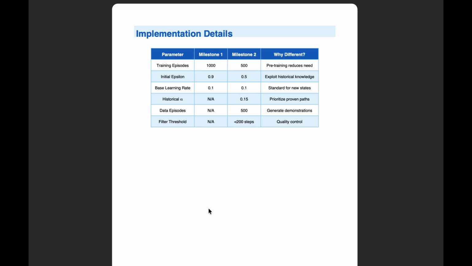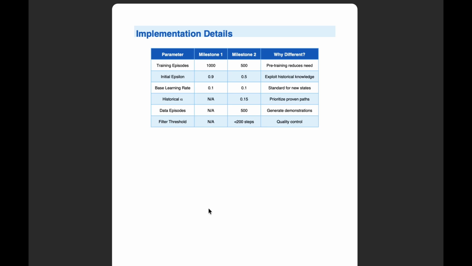Let's look at the specific parameters that make this work. This table compares milestone 1 and milestone 2 side by side. Training episodes drops from 1000 to 500 because pre-training reduces the need for extensive exploration. The initial epsilon is lowered from 0.9 to 0.5 to exploit that historical knowledge right away.